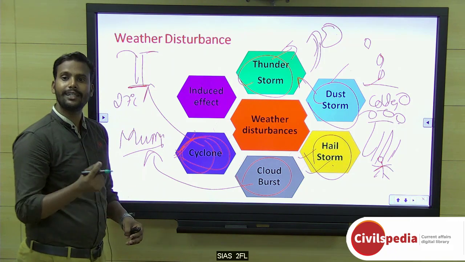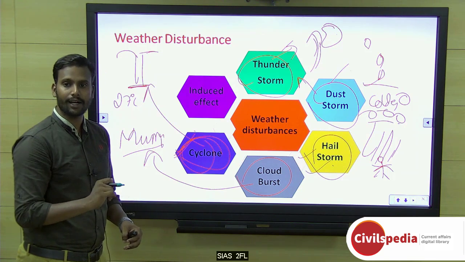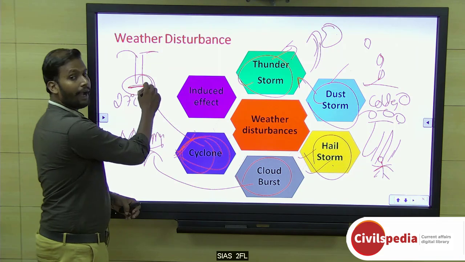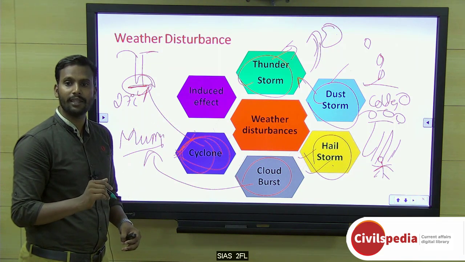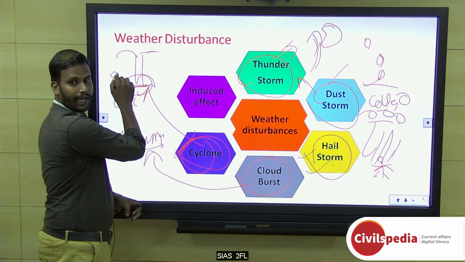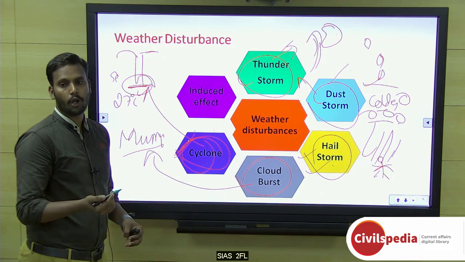Okay, and also there should be little amount of Coriolis force. So it is not forming in the doldrum regions, that means equatorial regions. Okay, so this should be there, and obviously we all know the cyclones. Tropical cyclones can only form in the seas, not on land, and they will move from east to west. There are also some temperate cyclones or extra tropical cyclones.